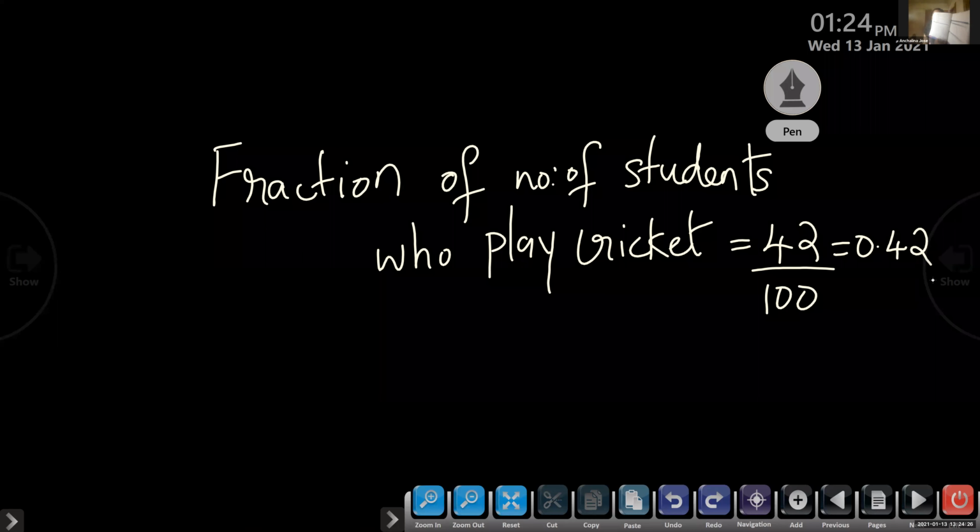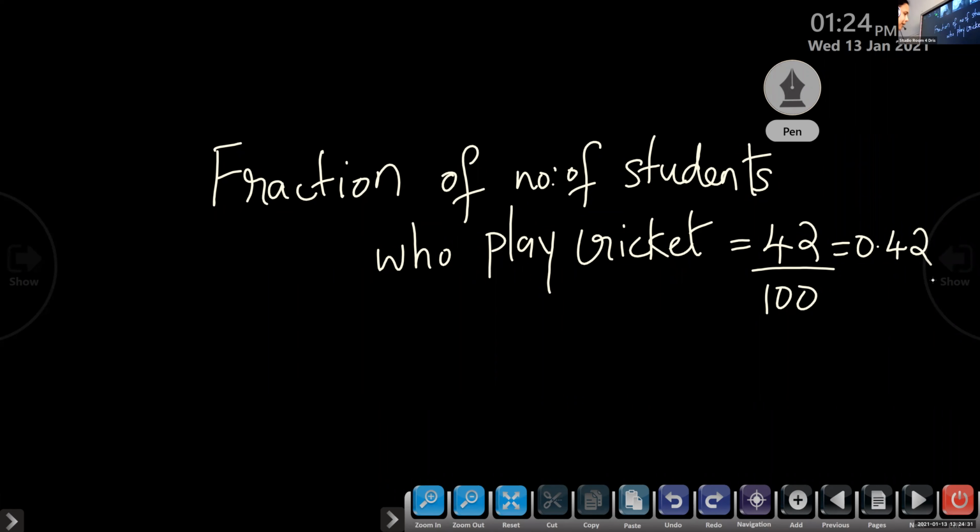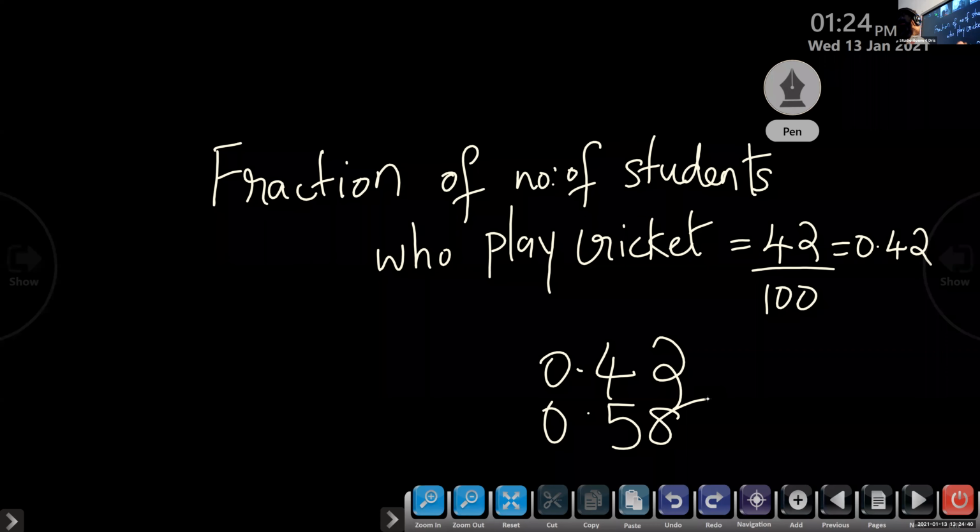Ma'am, decimal equivalence means what? Okay, 0.58 and 0.42. So this is the decimal form. No need to write it again.